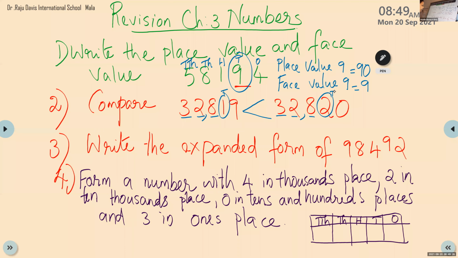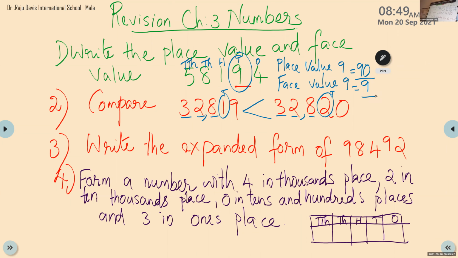Okay. Next one. Ma'am, for the first one, you have written place value of 9, but I have simply written place value, face value. Place value, no problem. Place value and face value. You have to check the answer here. Okay. 90 and 9. That is important.